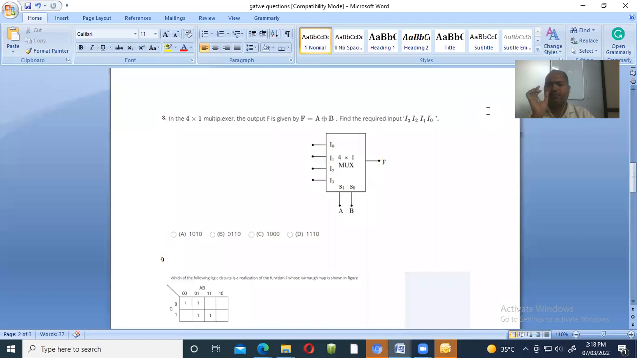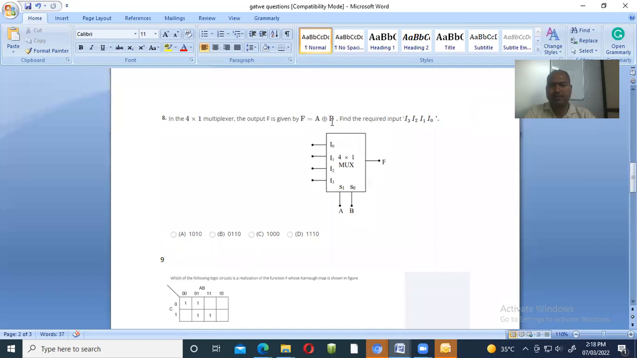Okay, so for any XOR gate we have to take the output. In that case, when we consider A and B as the two inputs, your output is A bar B plus A B bar. This is nothing but A XOR B. Okay, now consider A bar as 0, B as 1, A as 1, B bar as 0. Write down the things.